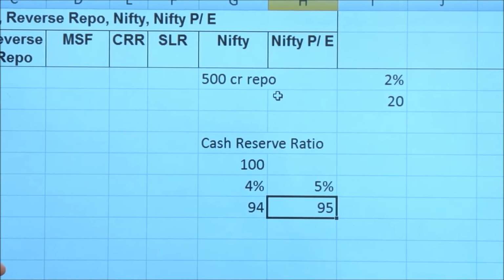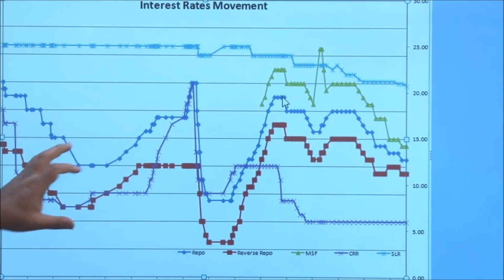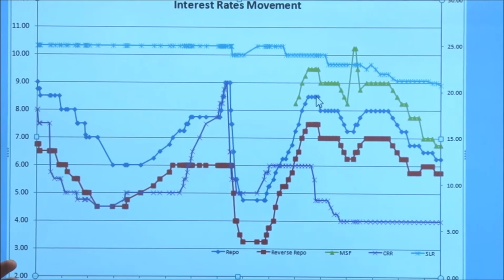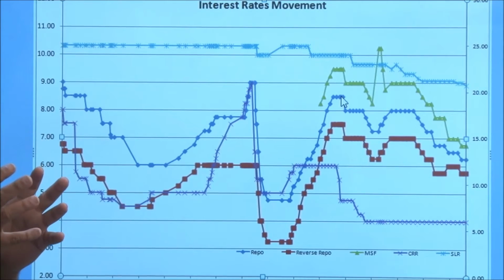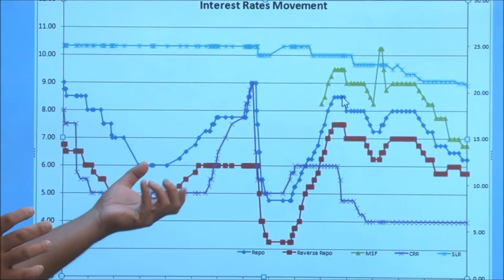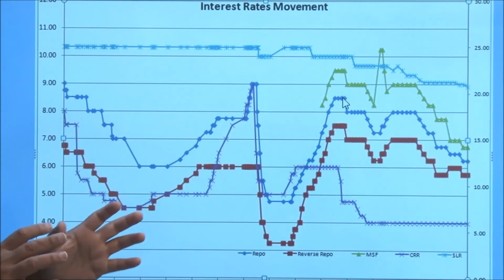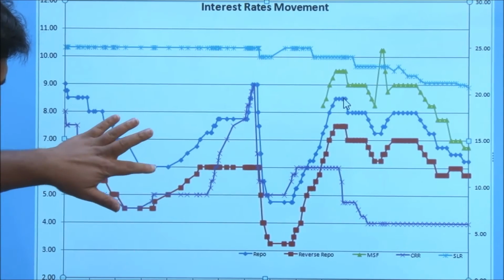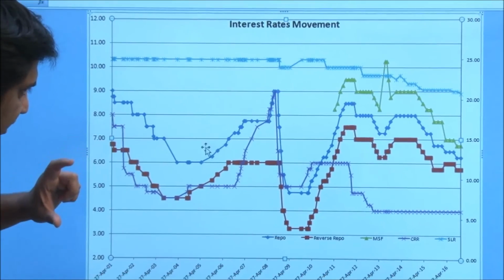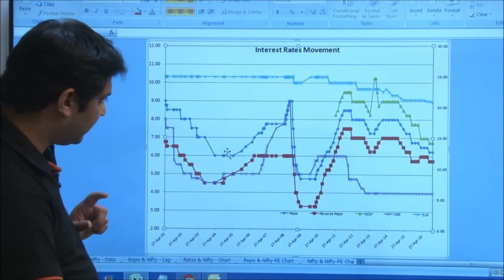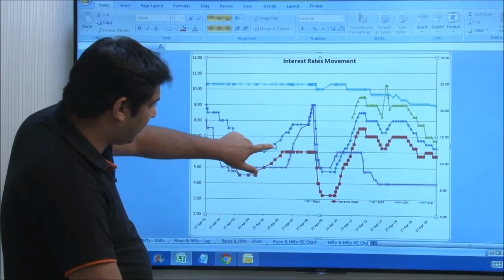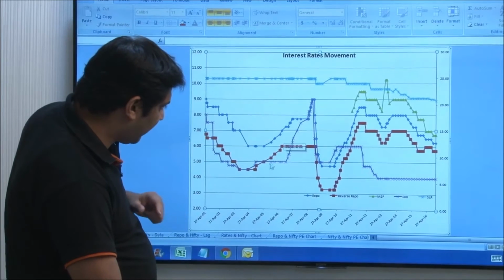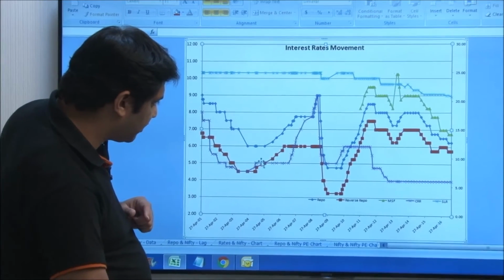So when is CRR used also needs to be understood. If things are being put under control nicely, slowly, that's the time when RBI would resort to repo, reverse repo type of a thing. But even after continuous, now let's pay close attention, see the repo rate has started moving from here. It's moving up, up, up, up, up. All this while, the CRR has been constant.